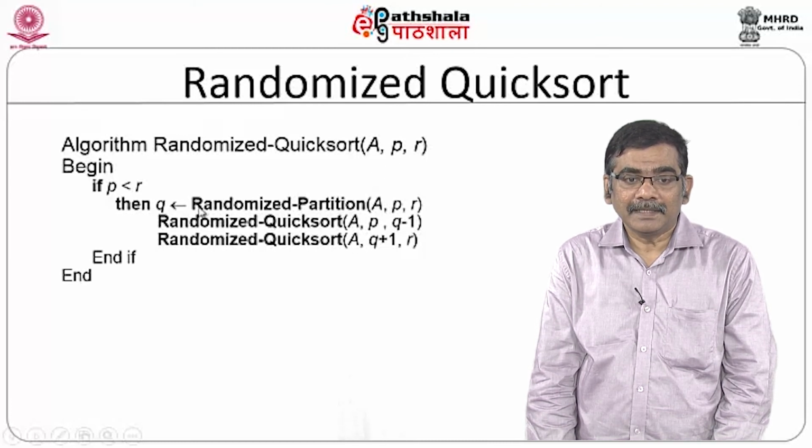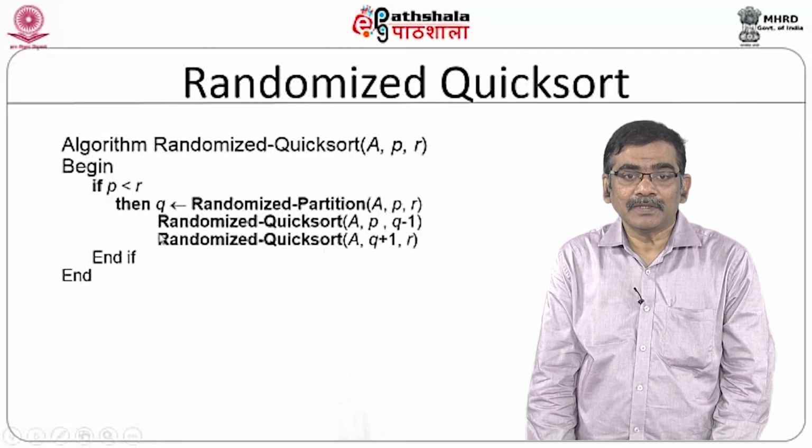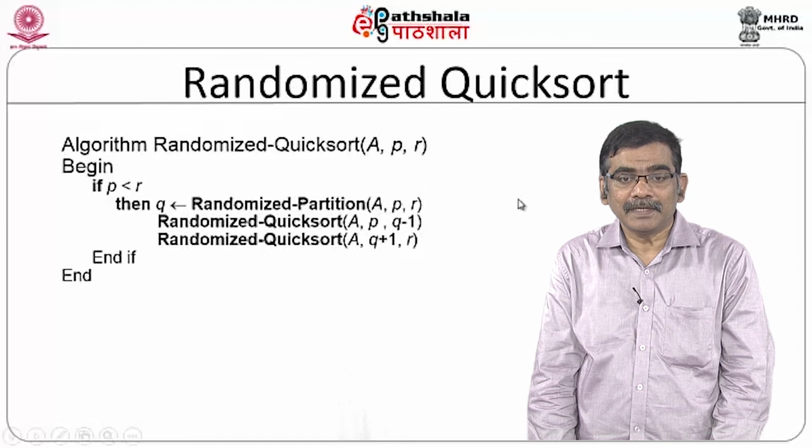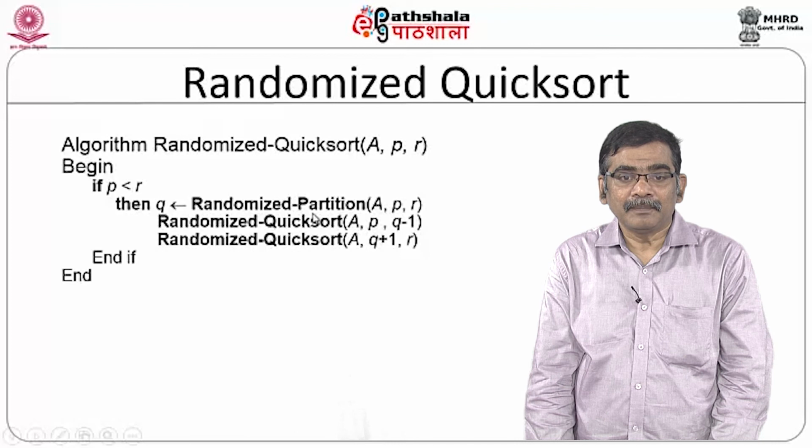You partition, then based on that you use that pivotal element for sorting your sub arrays. So, this is what your quicksort algorithm is going to be. You can see that this algorithm is almost similar to your deterministic algorithm, except that we pick the pivotal element randomly.